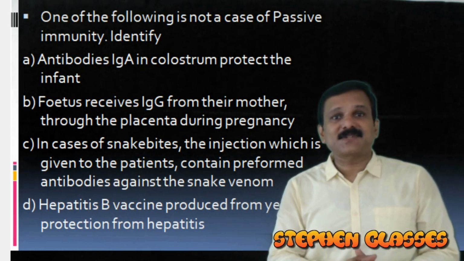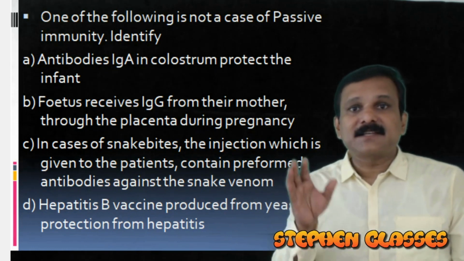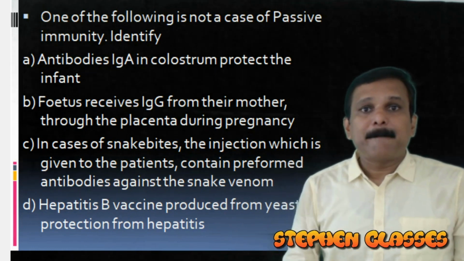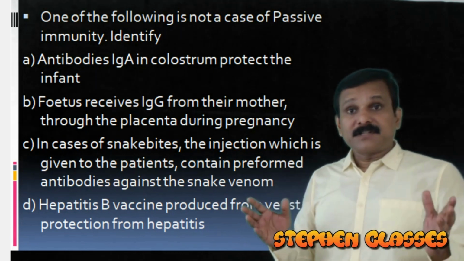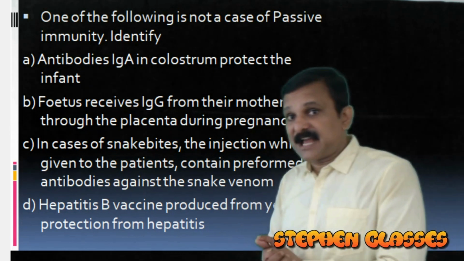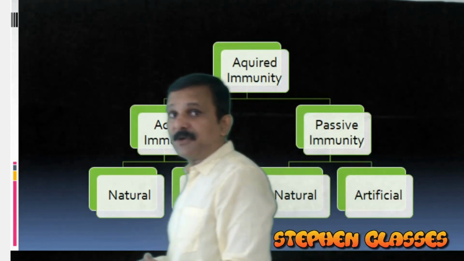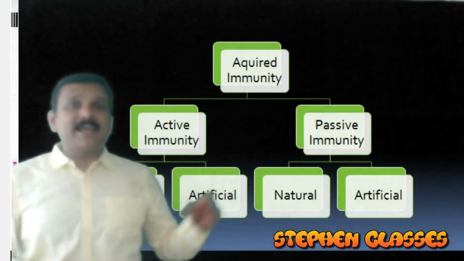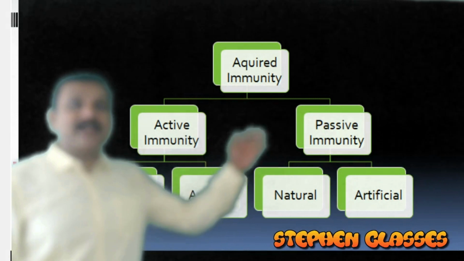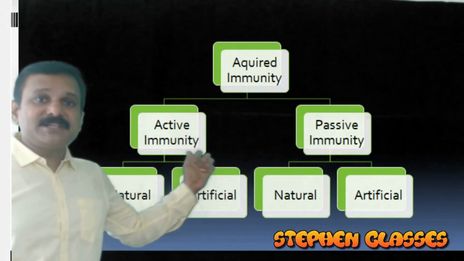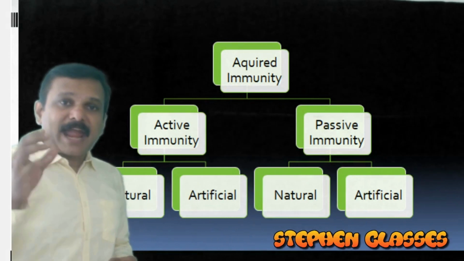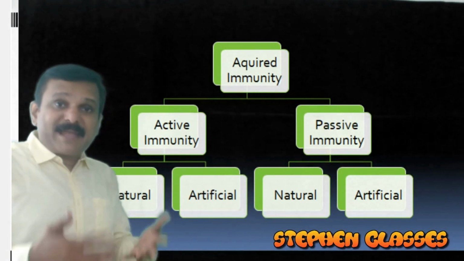Here is our next question. Which of the following is not a case of passive immunity? You have to identify. You know the difference between active immunity and passive immunity. We have the slide for you. Acquired immunity is having 2 types, active and passive. In the case of active immunity, it is by entry of antigens we make antibodies.